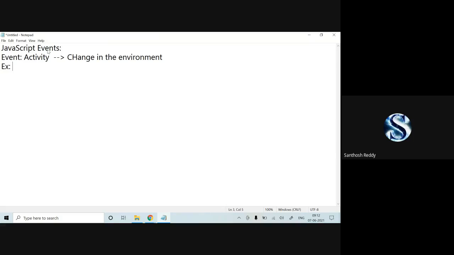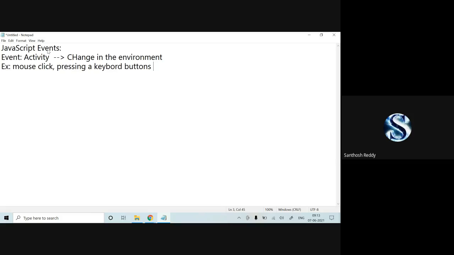There are some examples, like mouse clicks. This is also an action: mouse click, right click, left click. Or it can be pressing keyboard buttons. See, right now I'm pressing something like this. So this is also an action which will be reflected in the environment. So an event is nothing but an activity that brings a change in the environment.